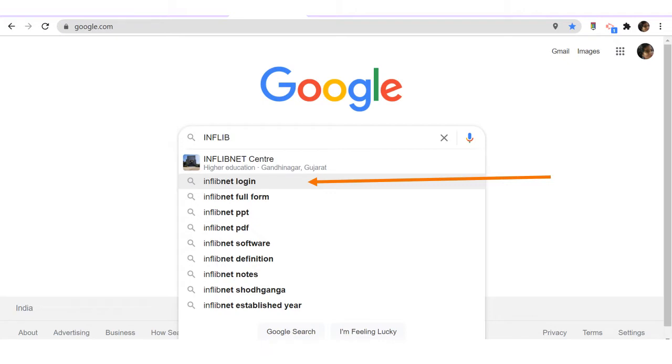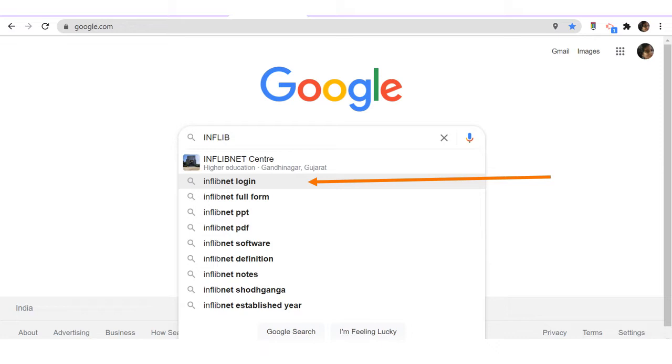Now, how do we access InflibNet? How do we gain access to all these journals that are available through our college library? For this, all of us have been given an NList or InflibNet user ID as well as password. We have to hold on to those.